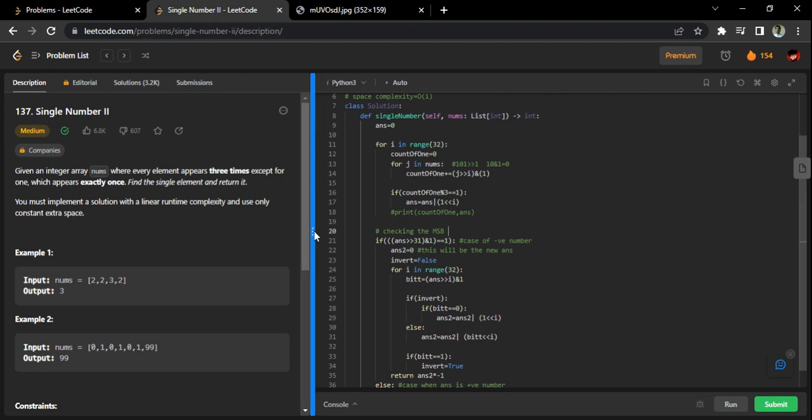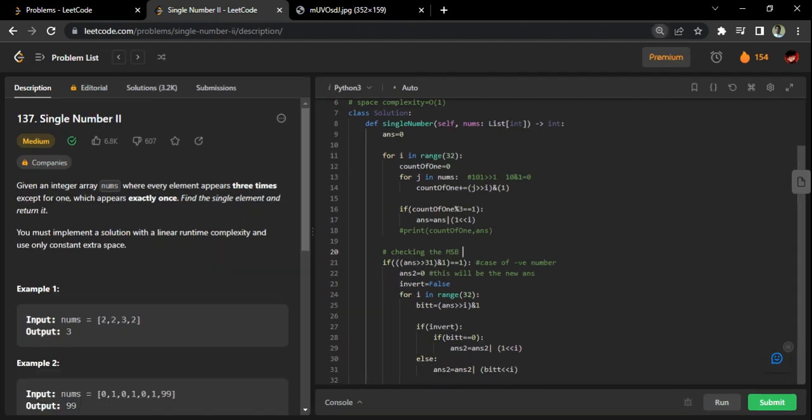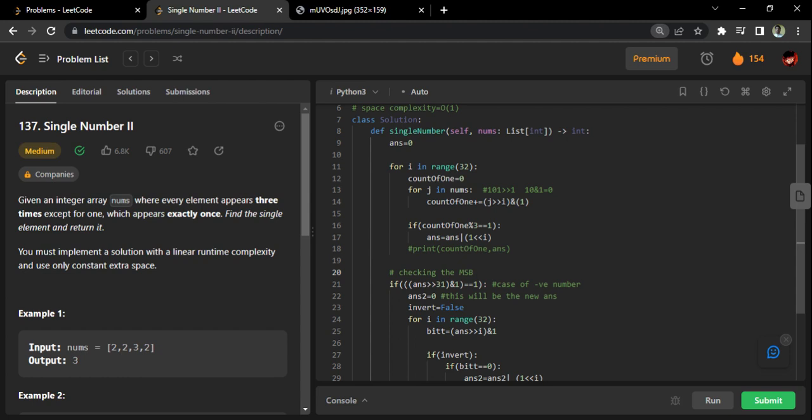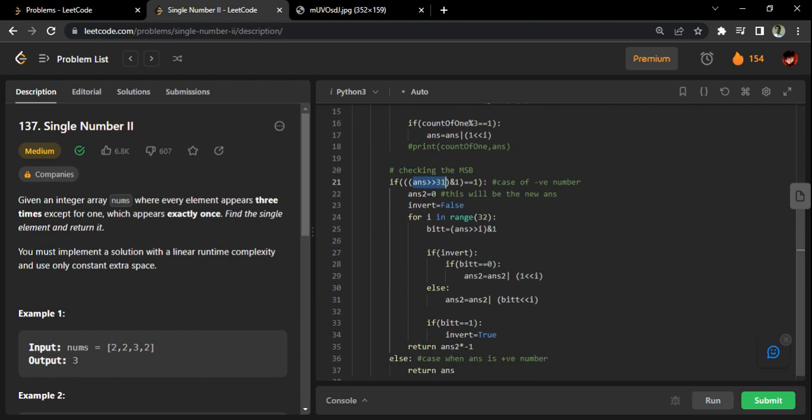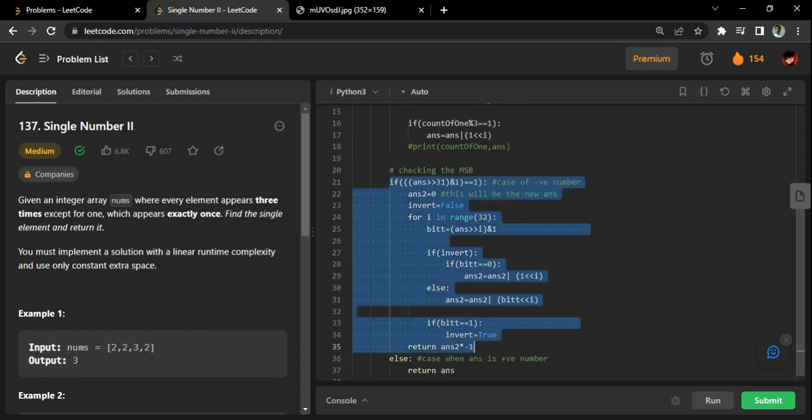I'm just checking the MSB. I'll increase the font size. The same thing I did here, I'm doing here. The answer I'm shifting by 31 places so that I get the MSB to the first place. Then I'm doing an AND with one. If it is a one, that means the answer is going to be negative. This part of the code ensures that I deal with a negative number. If the answer is not negative, return the answer as it is.